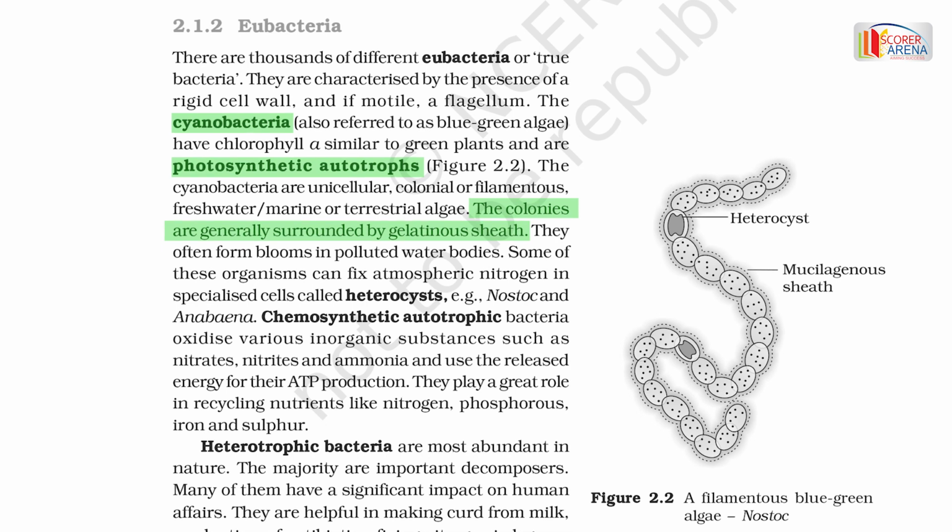Eubacteria. These members are also known as cyanobacteria. It is considered as a cyanobacteria because of the cell wall, which is very much similar to bacteria. It is written that they are photosynthetic autotrophs. It is also written that the colonies are generally surrounded by the gelatinous sheath. Okay. Clear? So move to the next question.